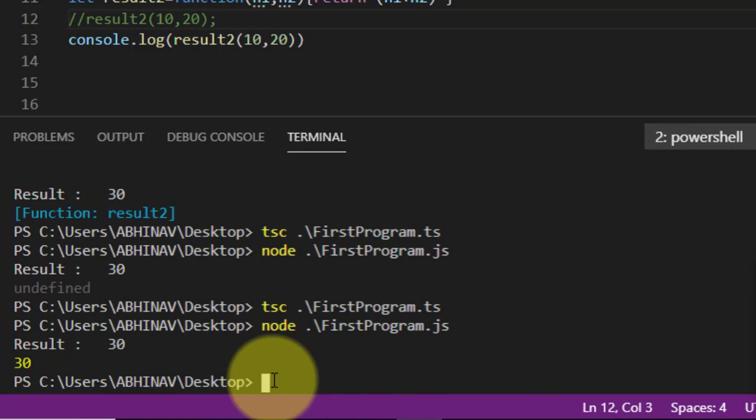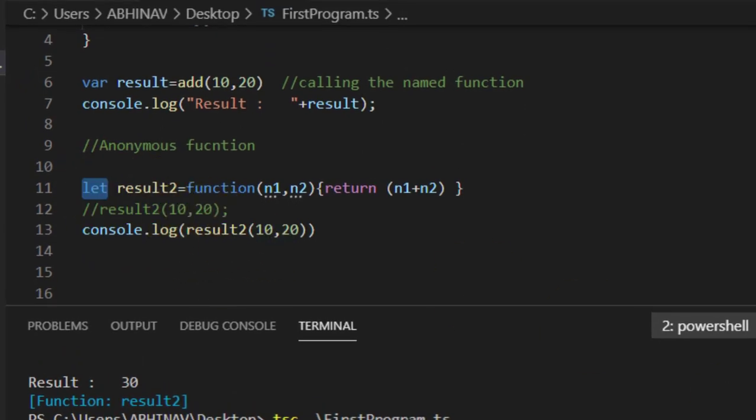Okay, so we have to use let, don't use var. Yes, that was the problem.